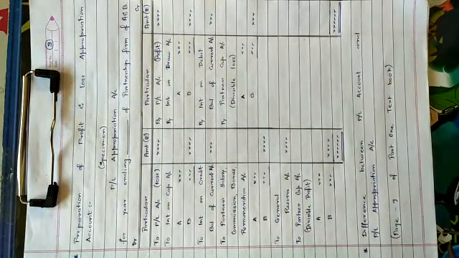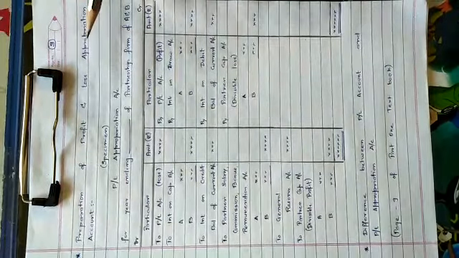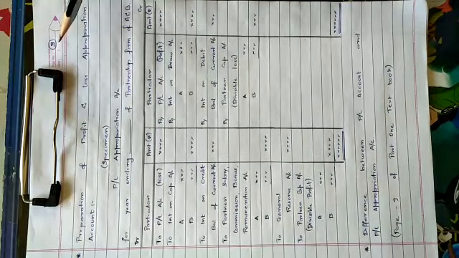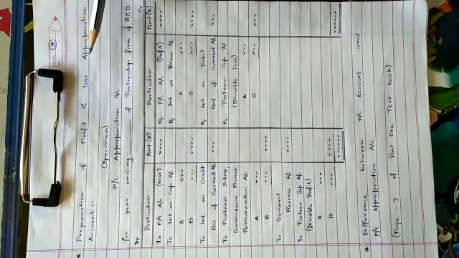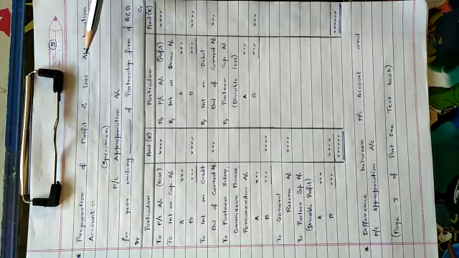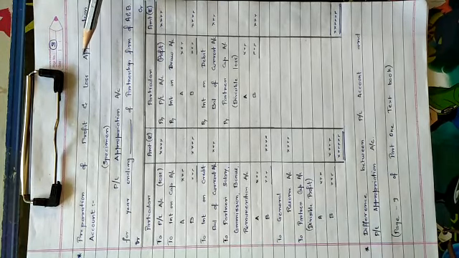Now coming towards the accounting procedure. So let us recall the things we used to prepare in 11th standard while preparing financial statements. We used to prepare trading account, profit and loss account and balance sheet.